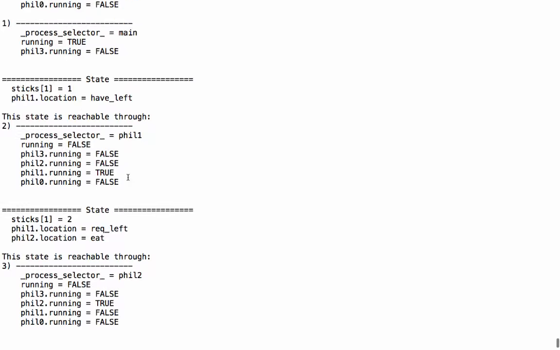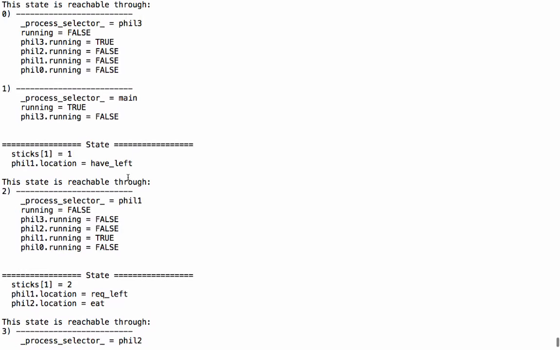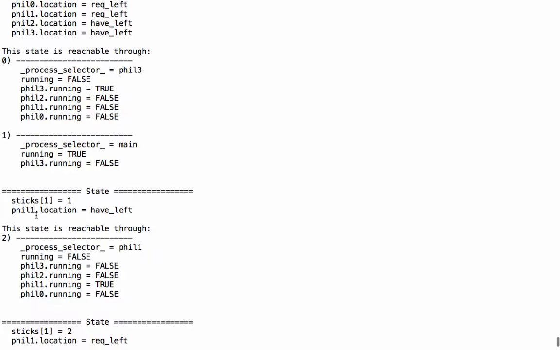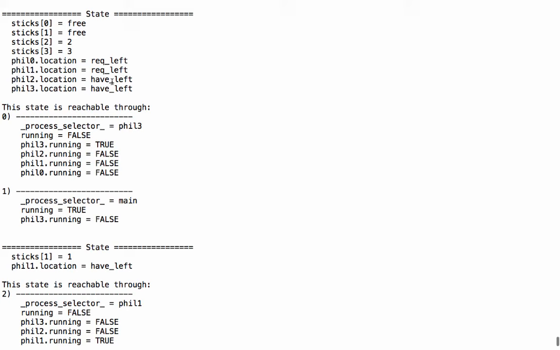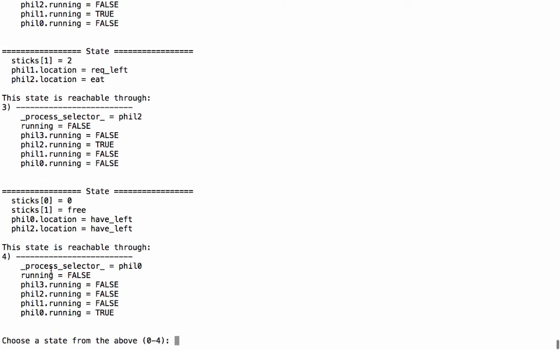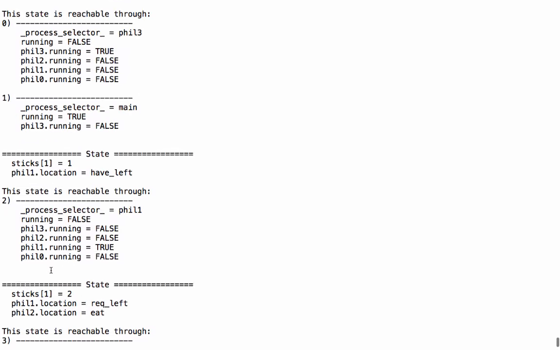Now from here, let us choose the state where philosopher 1 moves to have left. So philosopher 3 is already in have left, philosopher 2 is in have left, and philosopher 1 moves to have left as well.